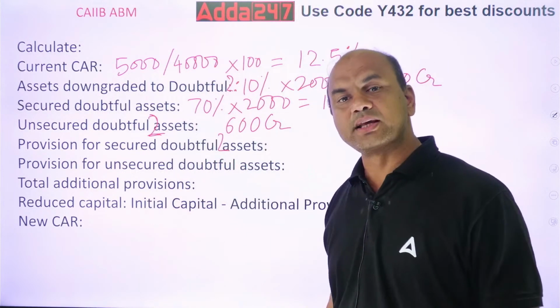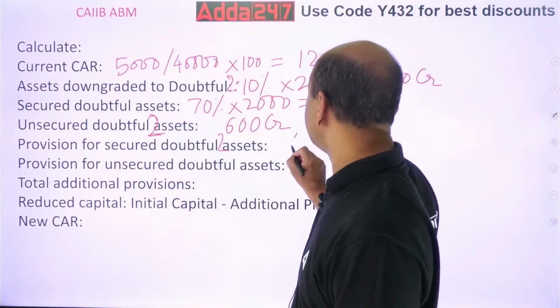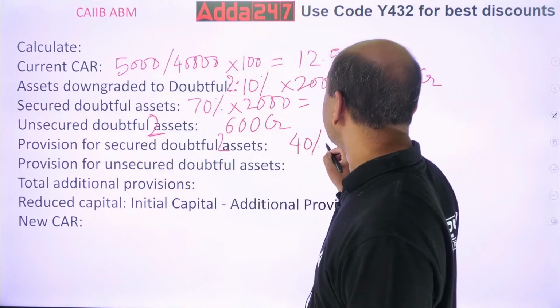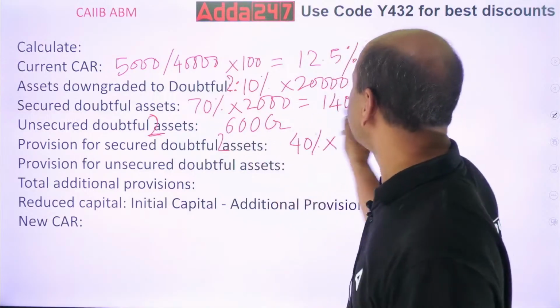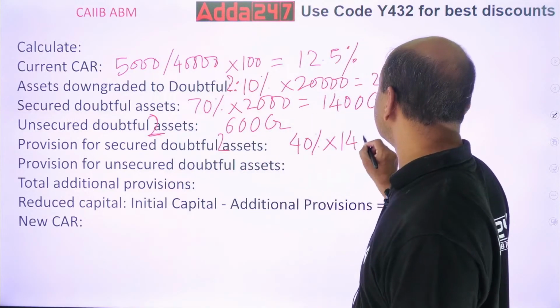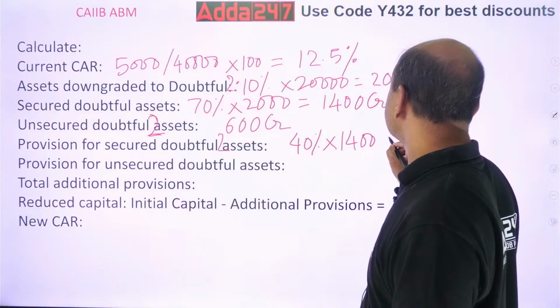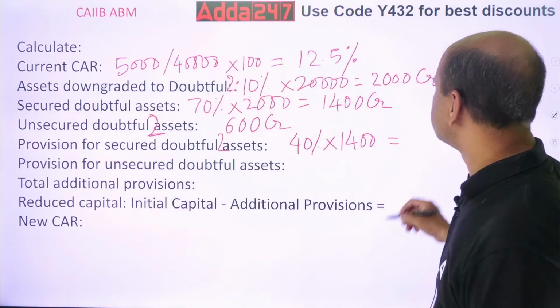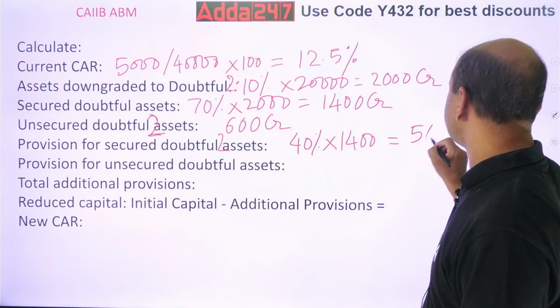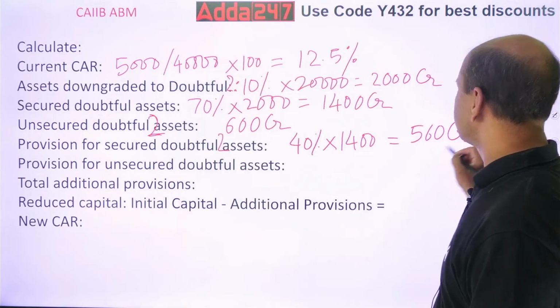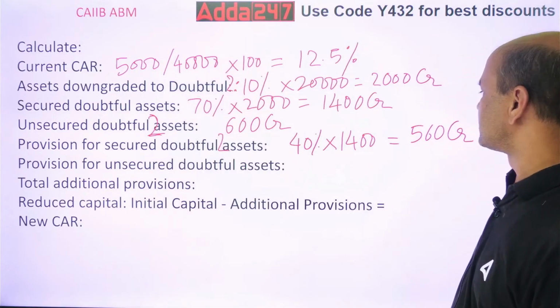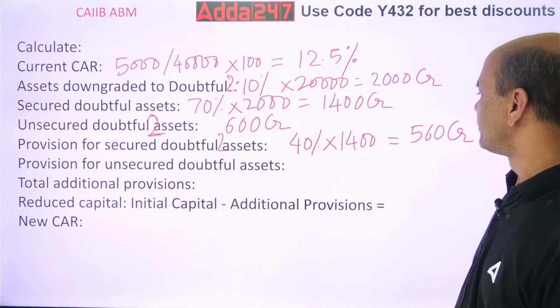40% into the secured part, 1,400. So that is 14 fours are 56, 560 CR. Right, 40%? 56 upon 100.